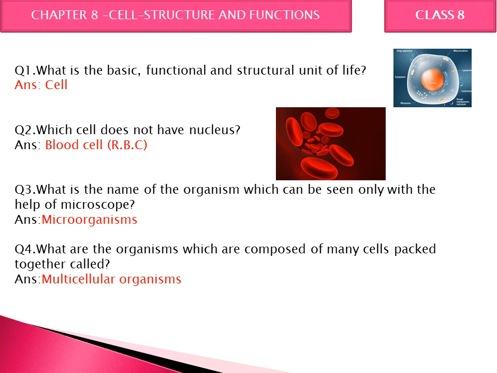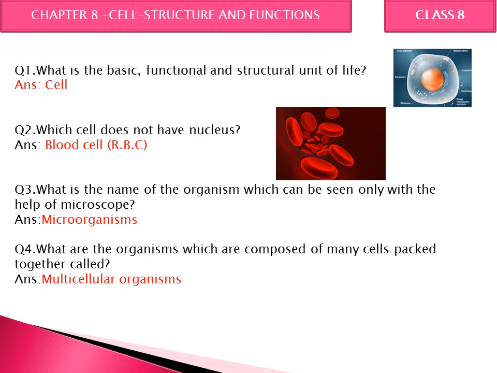Next, which cell does not have nucleus? And the correct answer is blood cell. So why do they not have nucleus? So that more and more space is occupied by oxygen to combine with it. We all know that our blood carries oxygen and supplies it to each and every part. That's why the RBCs do not have nucleus in them.